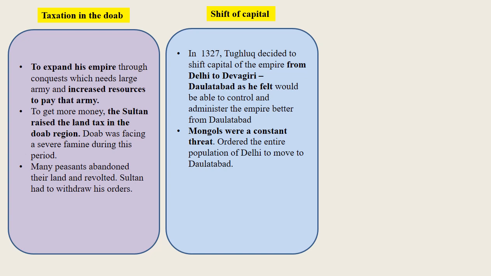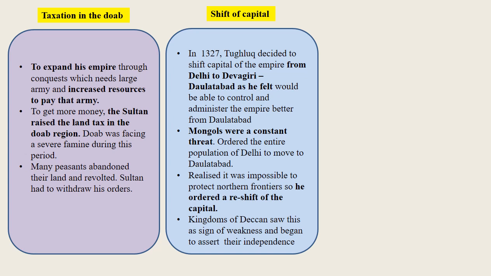Muhammad bin Tughlaq ordered the entire population of Delhi to move to Daulatabad. People did not want to leave their homes but had to obey the Sultan's orders. However, the Sultan soon realized that it was impossible to keep a watch on the northern frontiers from Daulatabad. So he ordered a reshift of the capital. All those who had gone to Daulatabad were asked to move back to Delhi. The failure of the experiment affected the prestige of the empire. The kingdoms of Deccan saw this as a sign of a weak Sultan and began to assert their independence.